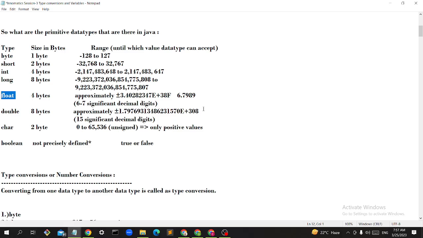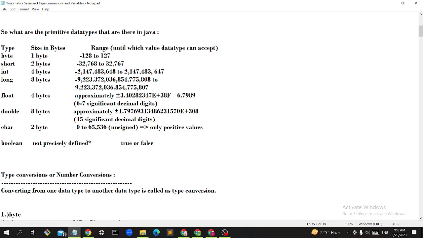If I use more than that, up to 15 digits after the point, then I will use double. Got it? If I'm going to use 7 digits maximum after the point, I will use float, which occupies 4 bytes. But if I'm going to use up to 15 digits, I will use double, which occupies 8 bytes.